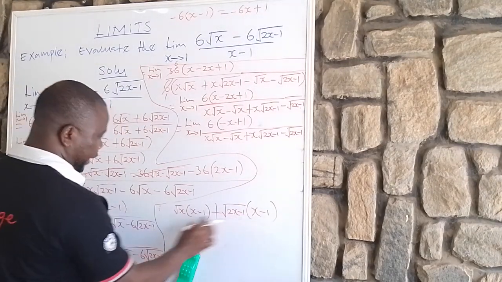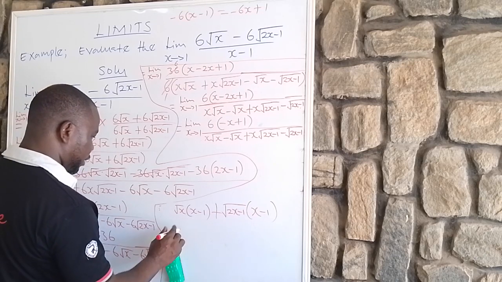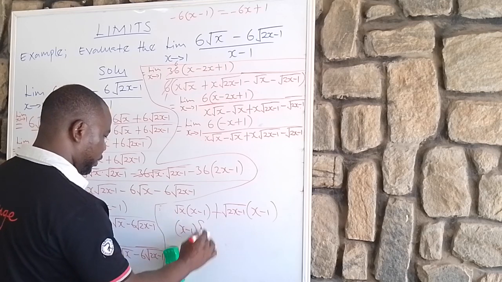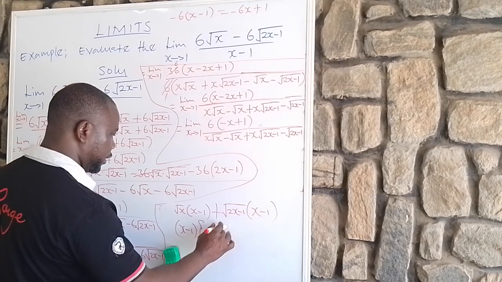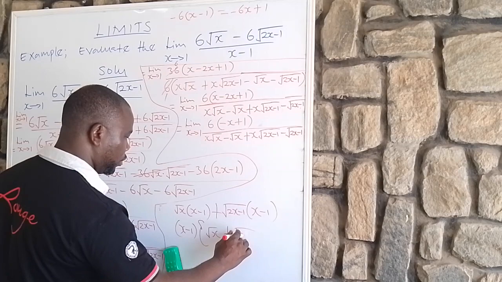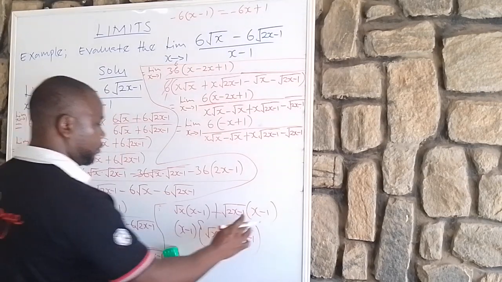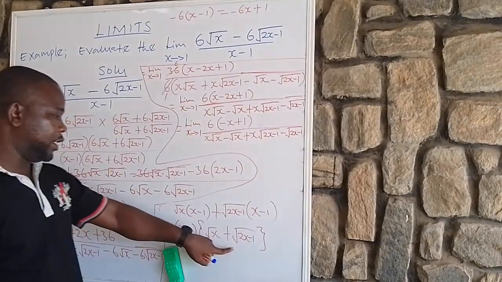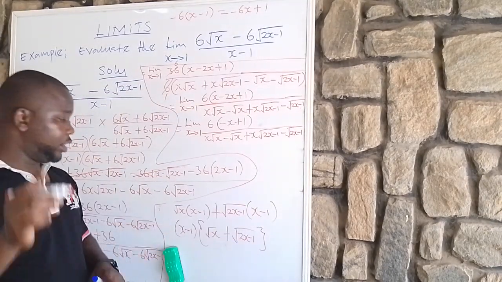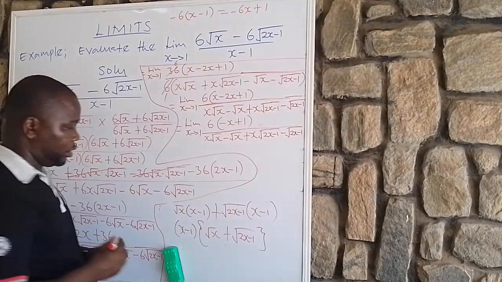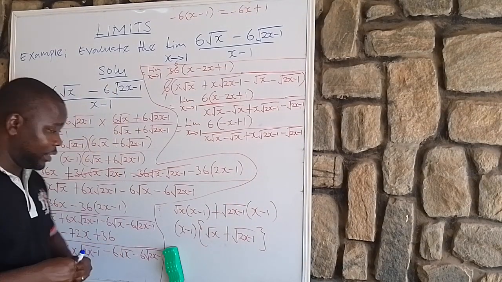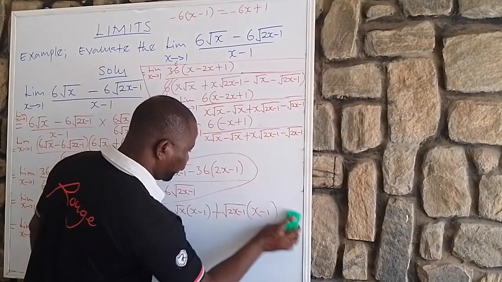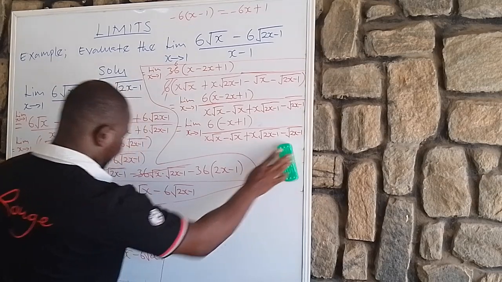So if we want to rewrite this, we can write it this way: x minus 1, open bracket, root x plus root 2x minus 1. Do you agree with me? It implies that this is the same thing as this, and the same thing as this. Take note. That is mathematics for you. Is that clear? Please make sure you share this video.